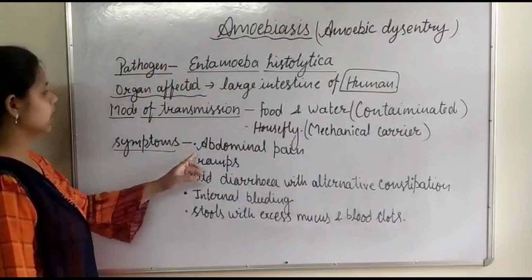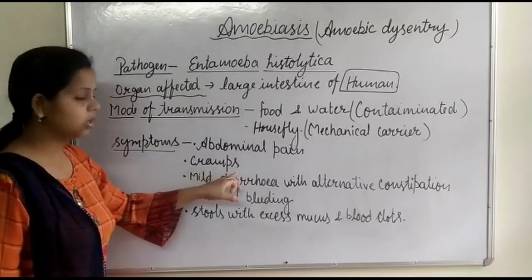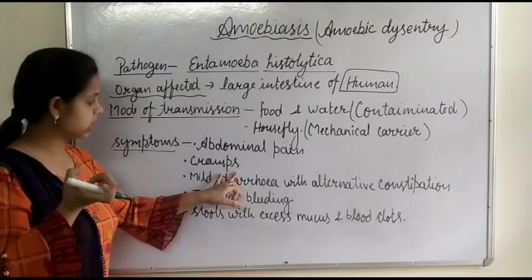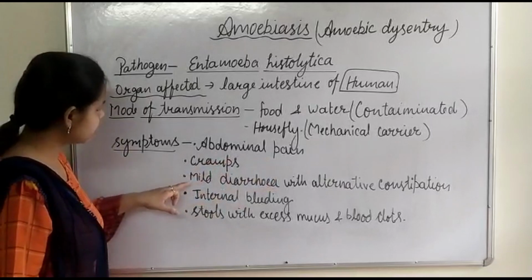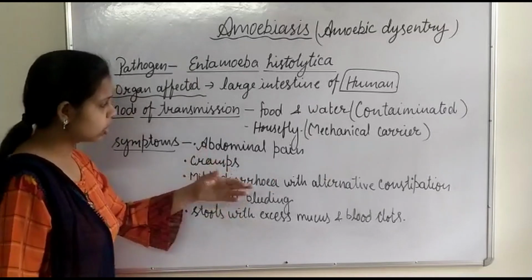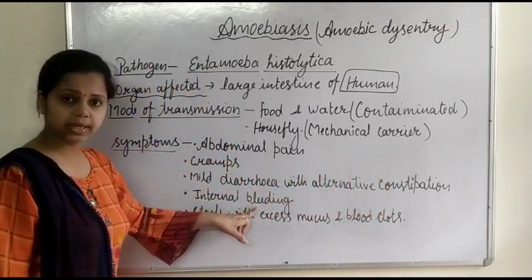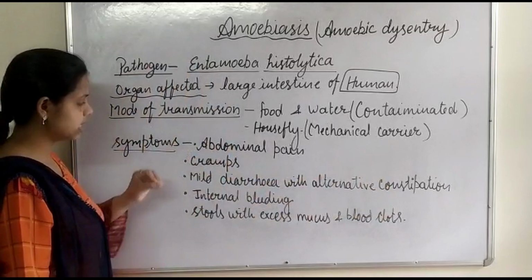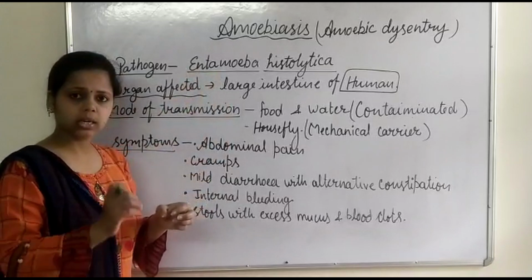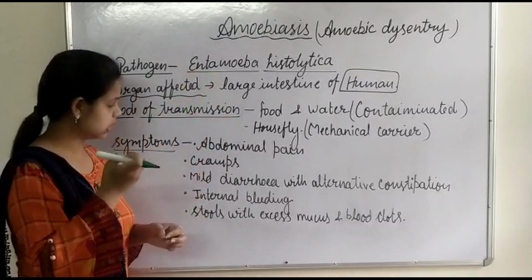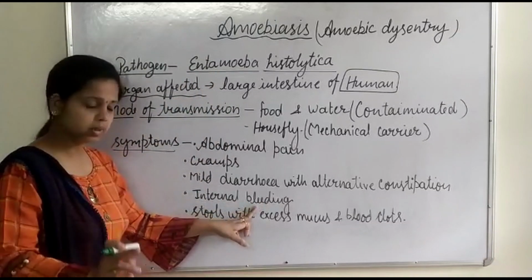What are the symptoms? Abdominal pain. It is an intestinal parasite, so abdominal pain with abdominal cramps arise in the abdomen. Sometimes mild diarrhea is also there, but with alternative constipation. Internal bleeding occurs because, in severe cases, this parasite forms ulcers. It makes ulcers in the wall of the intestine, due to which internal bleeding starts, okay? So internal bleeding is there.